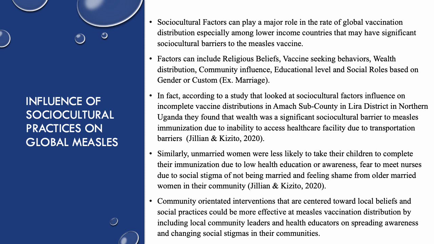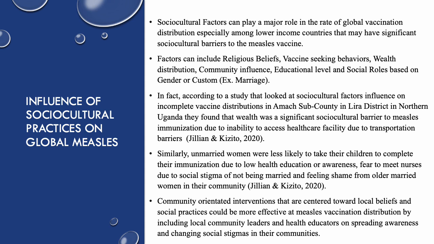Lastly, when we look at the influence of socio-cultural practices on global measles, socio-cultural factors can play a major role in the rate of global vaccination distribution, especially among lower-income countries that may have significant socio-cultural barriers to measles vaccines. Factors can include religious beliefs, vaccine-seeking behaviors, wealth distribution, community influence, educational level, and social roles based on gender or custom, for example, marriage.